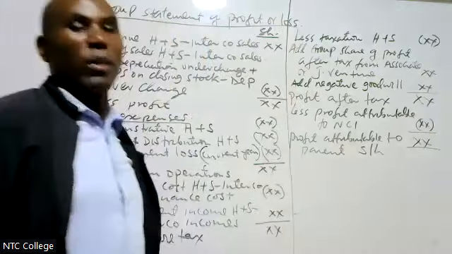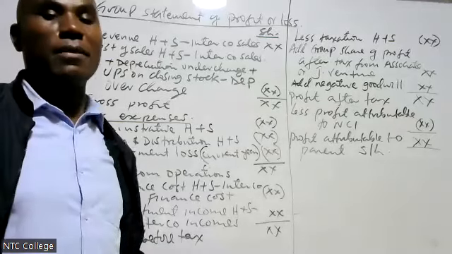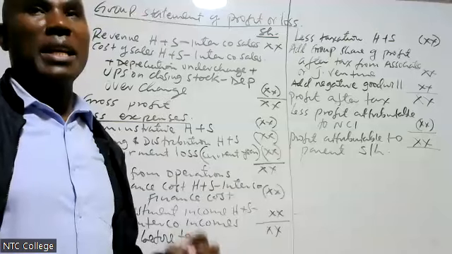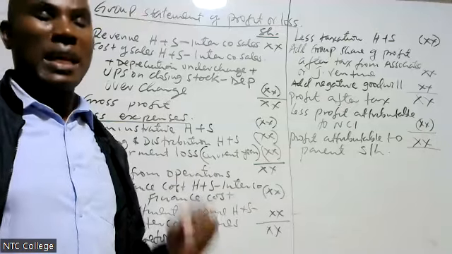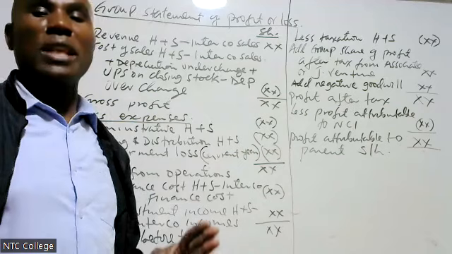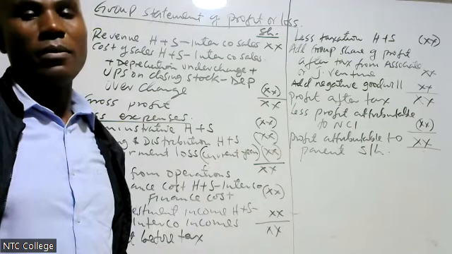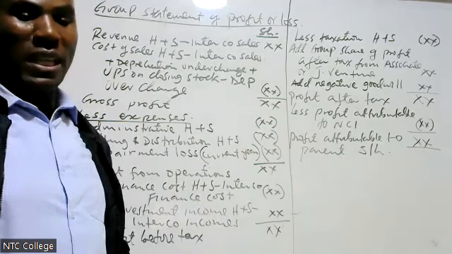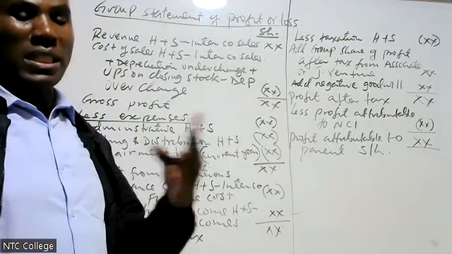Now, the only trick with the income statement, listen, this is very important. The only tricky part with the income statement is that revenues and expenses, you apportion them on a time basis. That is very important, I repeat. Revenues, expenses, you apportion them on time.